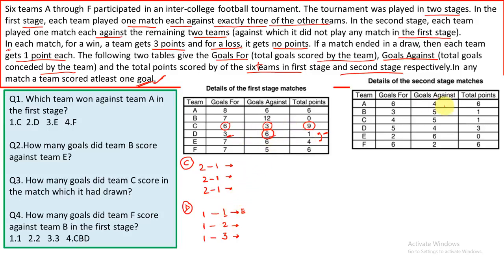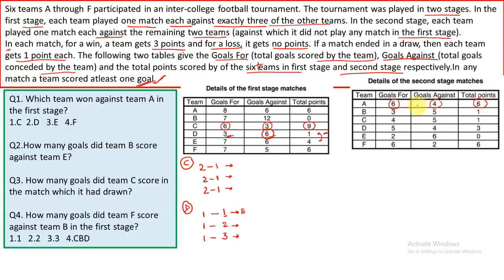Now let's look into the second stage. In the second stage, 2 matches will be played. Each team will play 2 matches. Now let's observe the numbers over here. So A will score 6 goals. The number of goals against or conceded by A would be 4 and A will win both the matches.